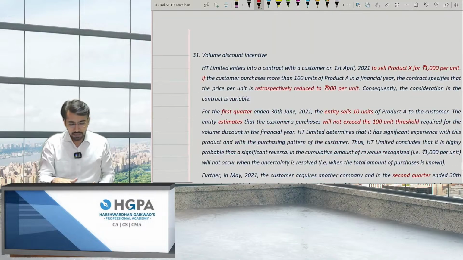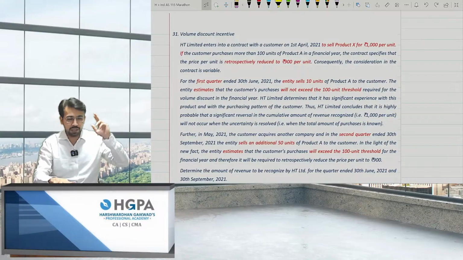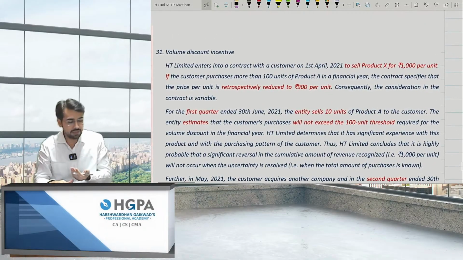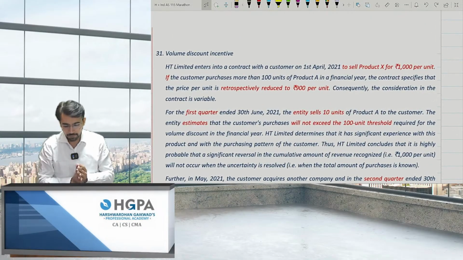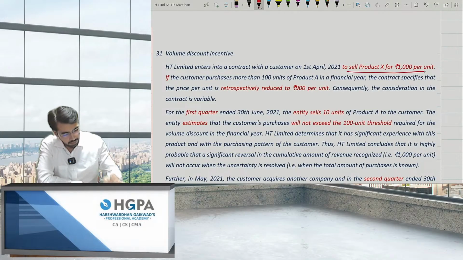Okay, moving ahead. Next question. It is a retrospective effect. I've already taken this, but I felt this was an important question. That's why I'm taking it over here. ST Limited enters into a contract with a customer on 1st April 21 to sell product X for rupees 1,000 per unit. Okay, I have to sell at 1,000 per unit.